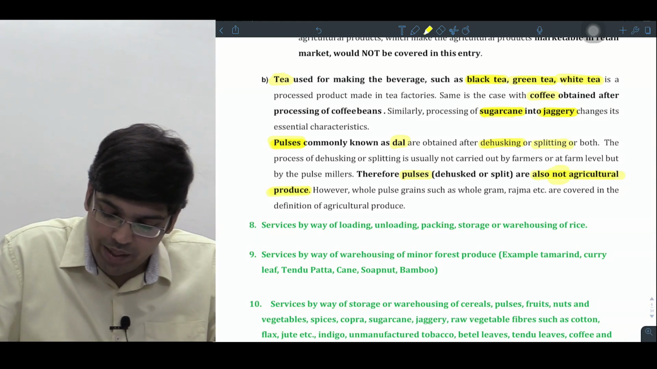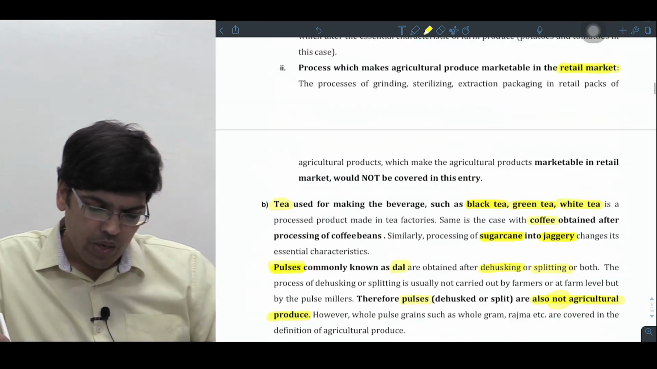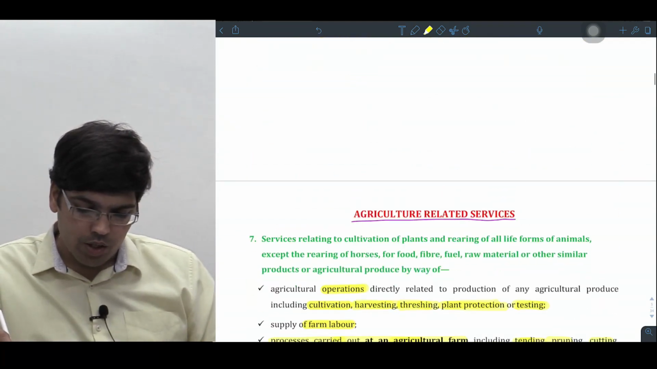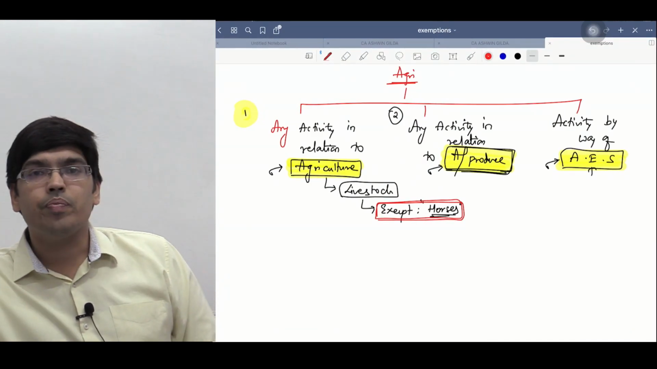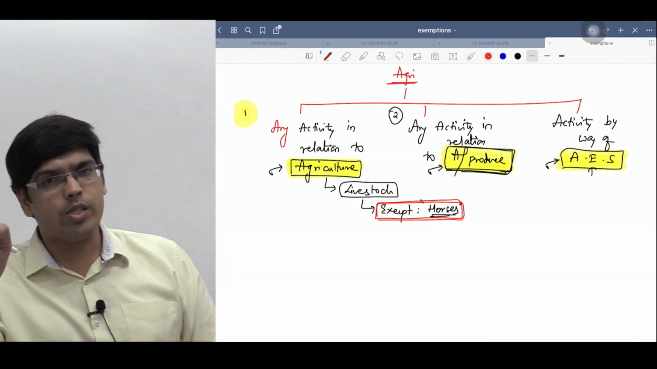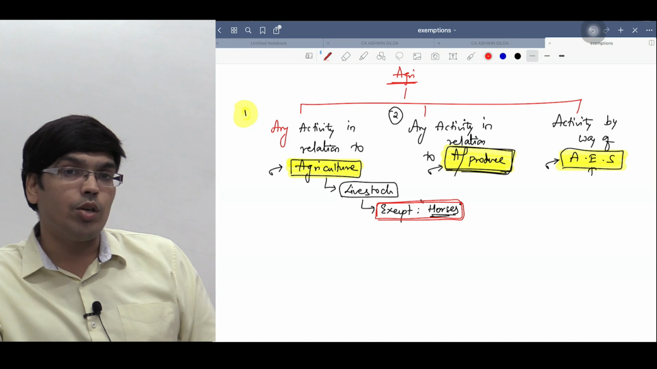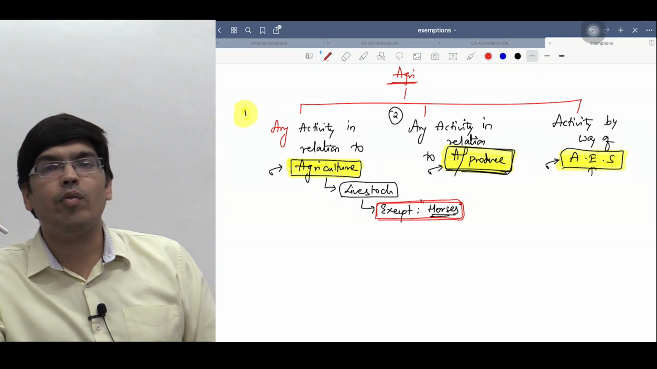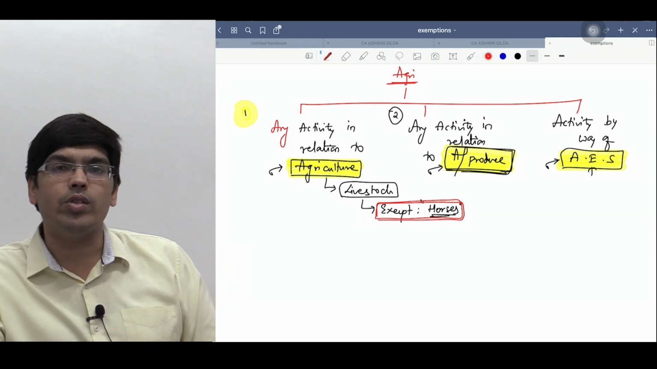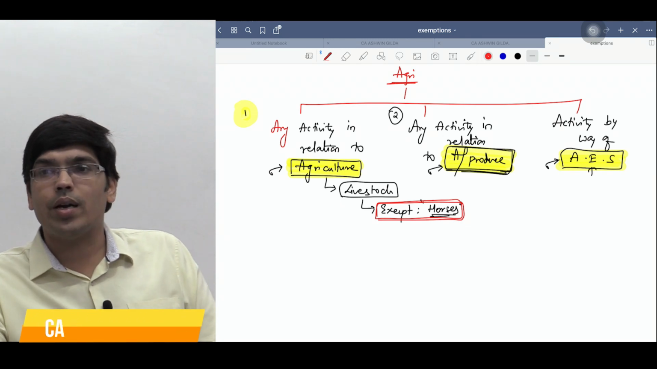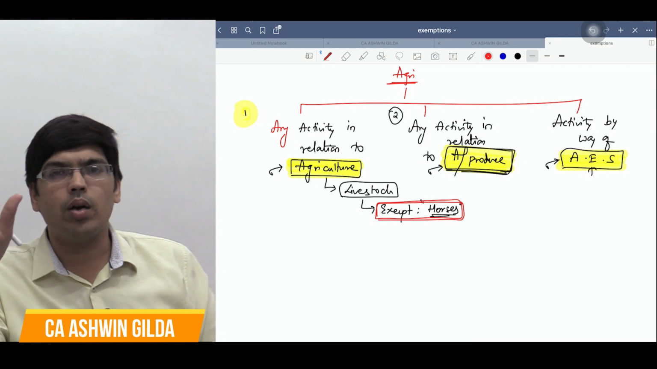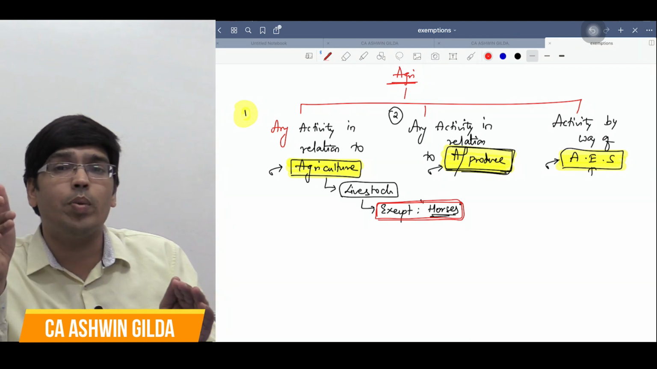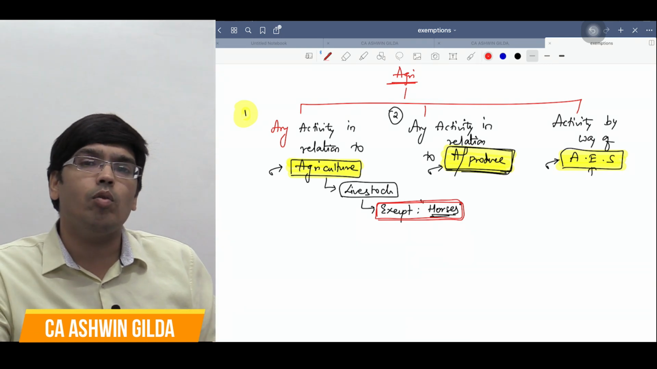Taxable. Not बोला है, ध्यान से. Am I clear? So this is the point in relation to agriculture. What is the main point? If you remember, the main point is very simple. Any activity in relation to agriculture or agriculture produce, or activity by way of agriculture extension services, these activities will become what, sir? Taxable. इन तीनों को छोड़ दो, any other activity will become what, sir? These three activities will become what, sir? Exempt.